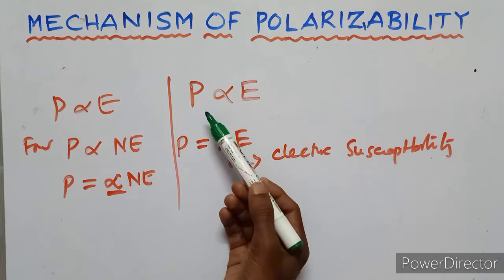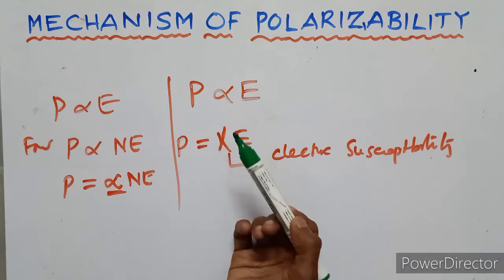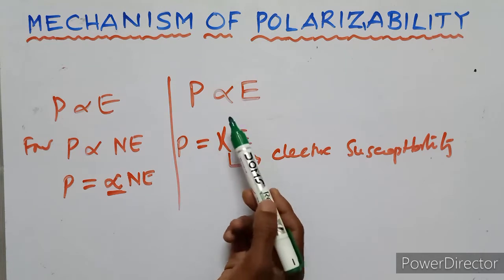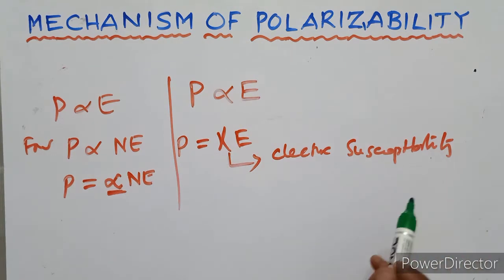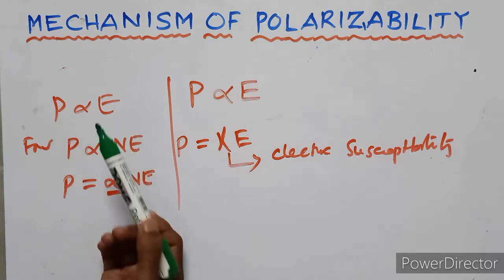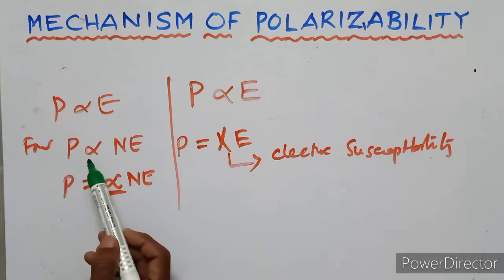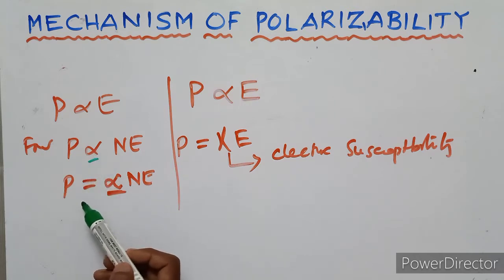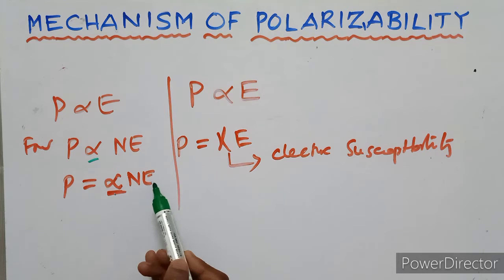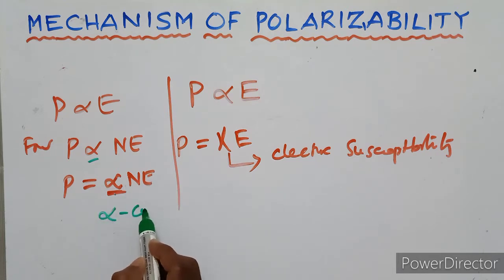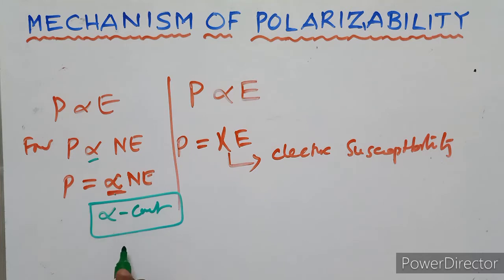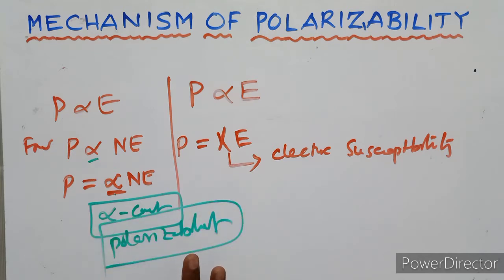So the polarization is always proportional to the electric field. Polarization equals chi E, where chi is the electric susceptibility. If there are N atoms in the dielectric material, the polarization is directly proportional to N E. Removing the proportionality, P equals alpha N E. Here alpha is a constant, called the polarizability.